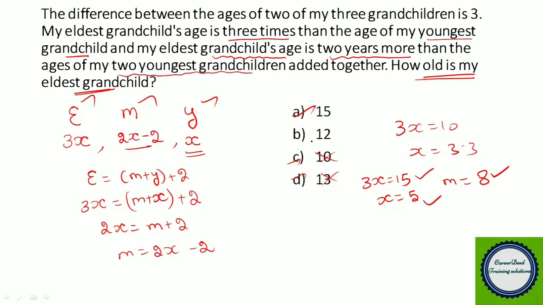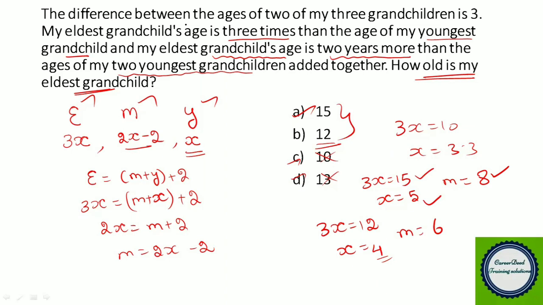Or if you take the eldest grandchild's age as 12, 3X equal to 12. Then the youngest one is 12 by 3, 4 years. Then the middle one, when you substitute this 4 in 2X minus 2, you get 8 minus 2, 6. Right? So it looks like both options are satisfying the condition.